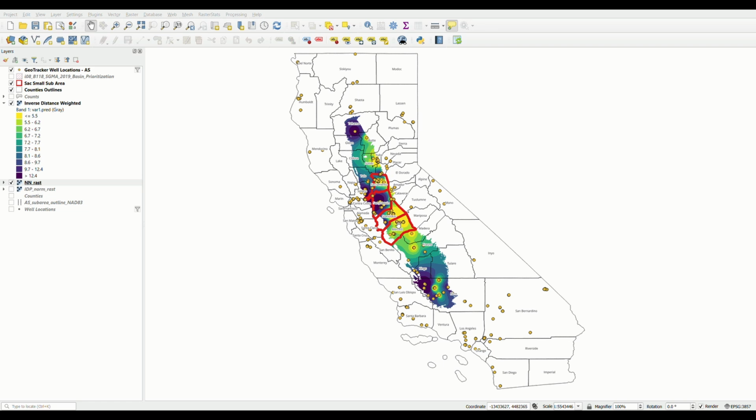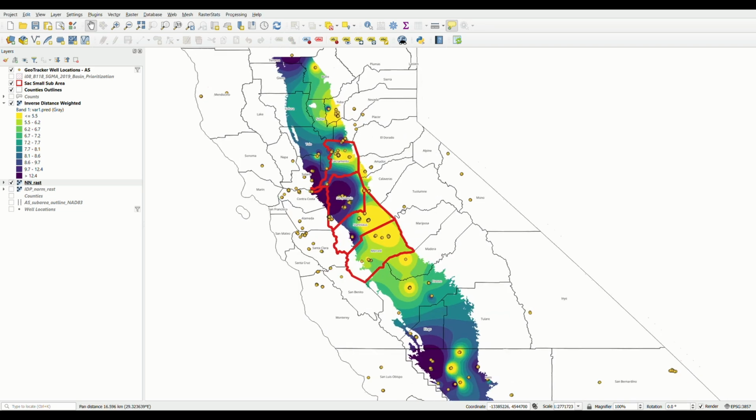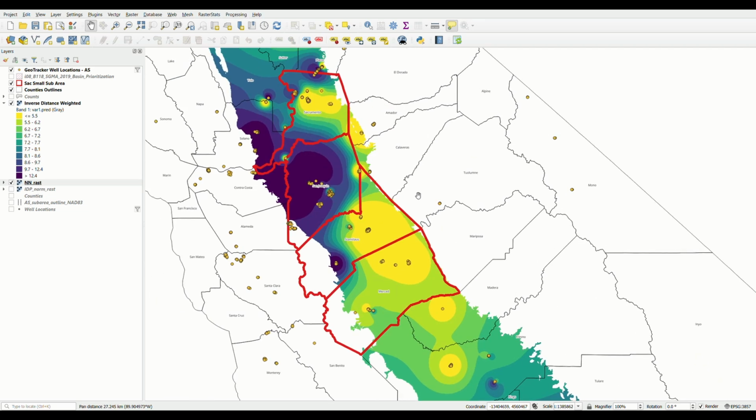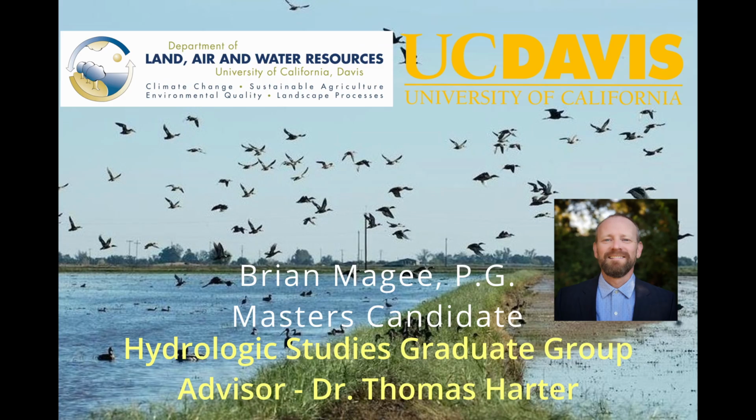And as we look at the four county focus area, we see that same degree of variability with some significant predicted hotspots located within San Joaquin County. We're hoping that these methods will be used to help us better understand the distribution of metals in shallow groundwater and help planners in developing strategies for managing the potential displacement or interruption of those metals when they're planning managed aquifer recharge projects.